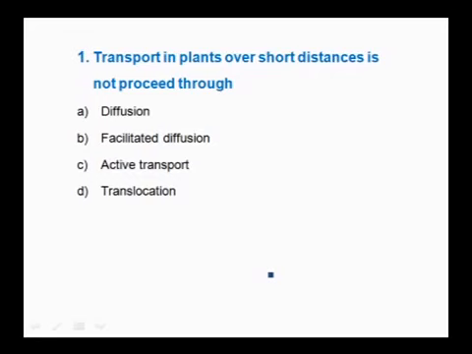The first question is: transport in plants over short distances does not proceed through, whether it is diffusion, facilitated diffusion, active transport or translocation. Diffusion is a short distance transport mechanism, and it is passive, and facilitated diffusion is also used for short distances, so that is also not correct.